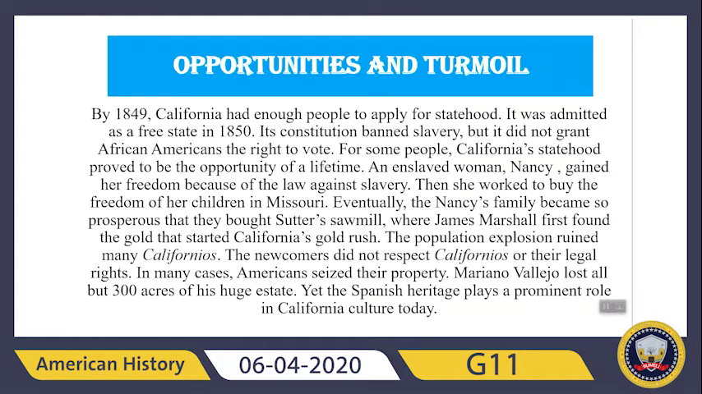So the population explosion ruined many Californians, and the newcomers did not respect Californians or their legal rights. So this is the turmoil they faced. In many cases, Americans seized their property, and Mariano Vallejo lost all but 300 acres of his huge estate. So this was the drawback of this migration. And yet the Spanish heritage plays a prominent role in California culture today.